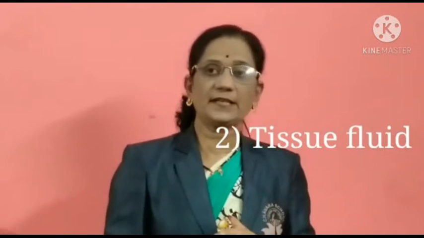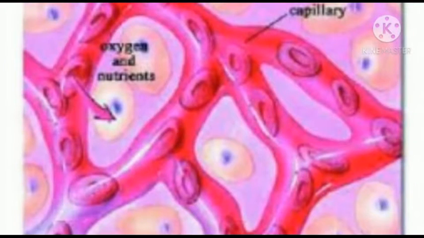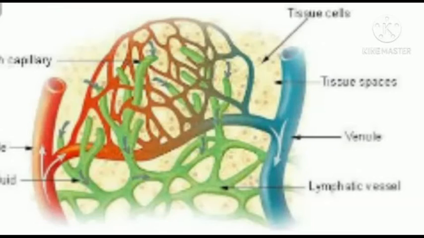Now the second one is the tissue fluid. It occupies the spaces between the individual cells of the body, and so it is also known as interstitial fluid. And the third fluid is the lymph. It is contained within the lymph vessels and the lymphatic organs. So students, these are the three fluids of our body.